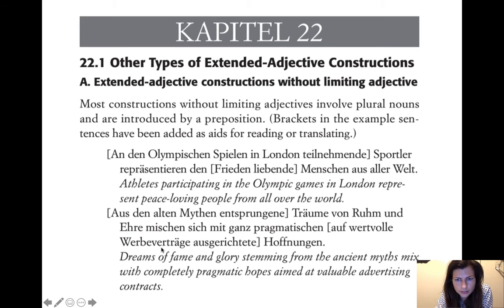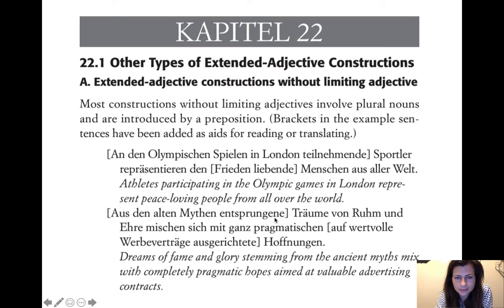Okay, so this is dreams of fame and glory. Träume von Ruhm und Ehre. Dreams of fame and glory. And then we want to say stemming from the ancient myths. So aus, entspringen means to stem from, to come from, right? So from the ancient myths, stemming from dreams, or it's past tense, so having sprung from, right?